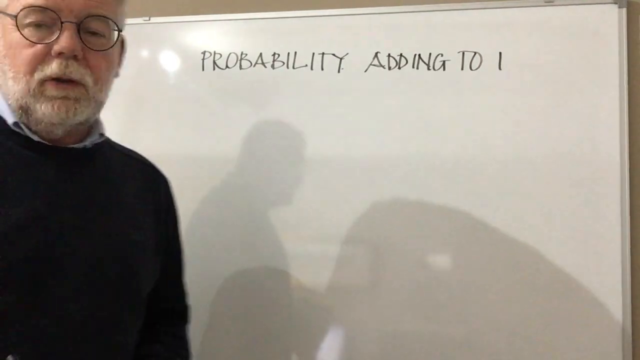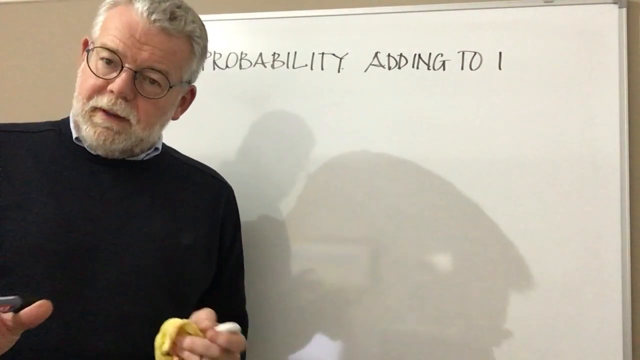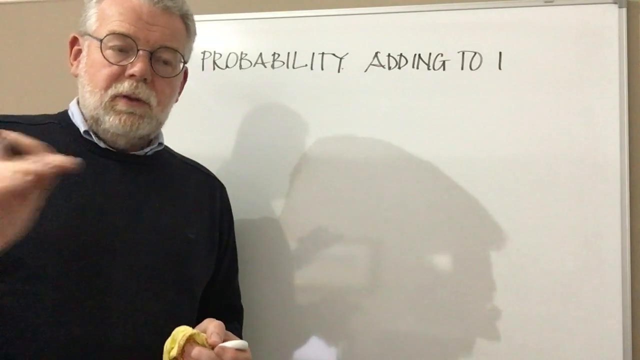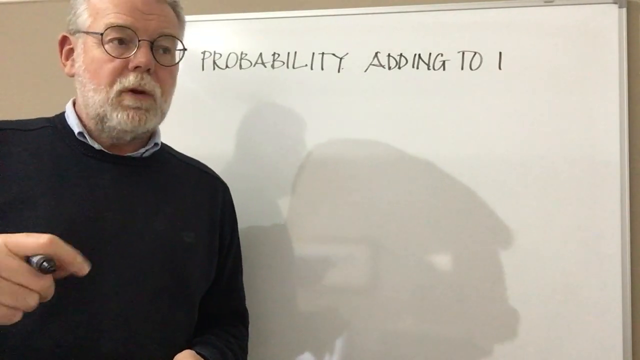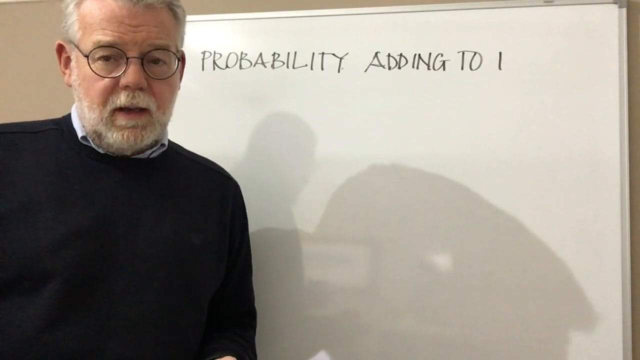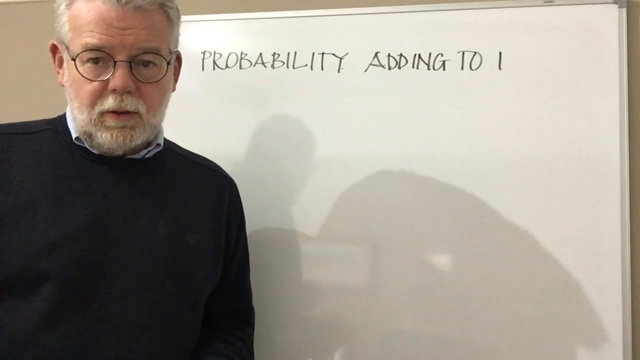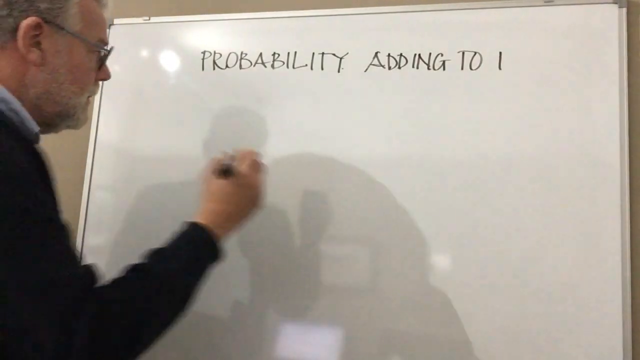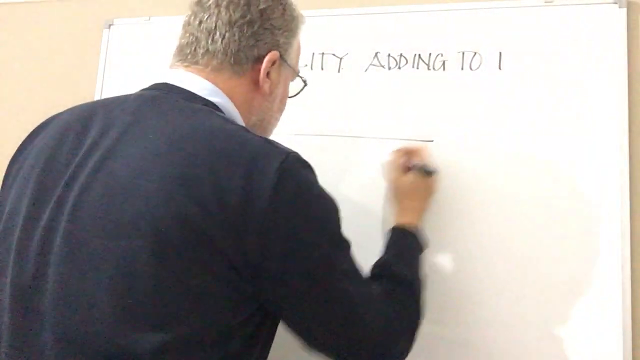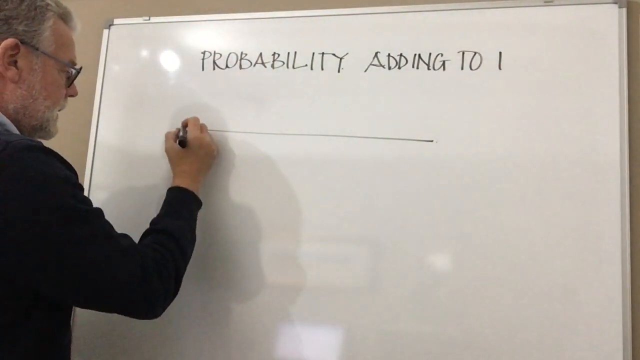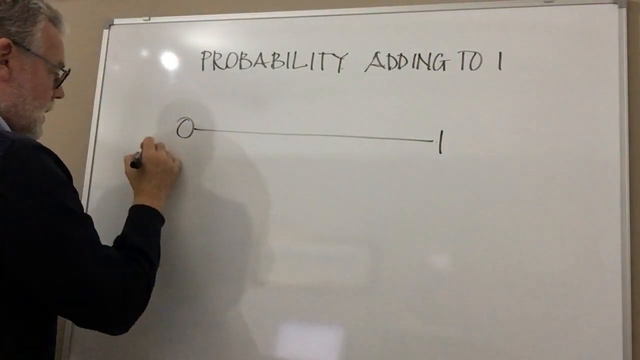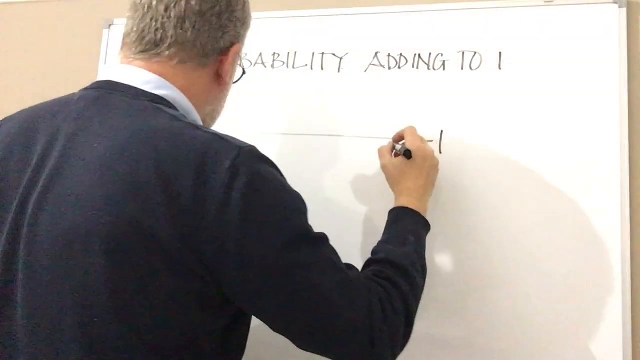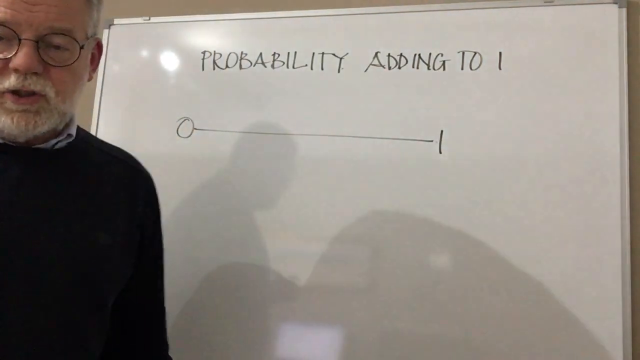We're now going to have a quick look at probabilities and using our understanding of the probability scale, realising that all the possible outcomes that we might have must always add up to 1. But let me give you an example. Remember when we talked about the probability line 0 to 1, 0 meaning impossible and 1 is certain.